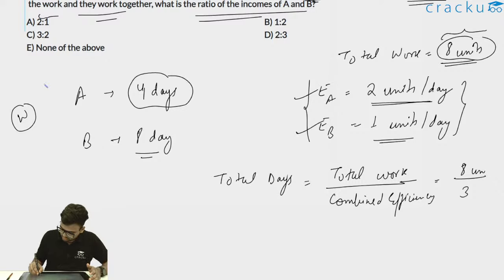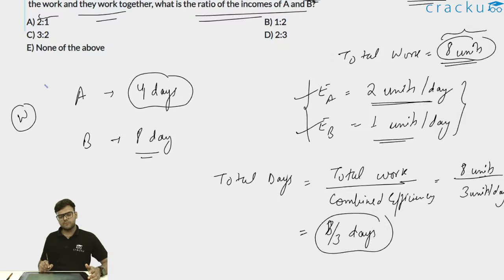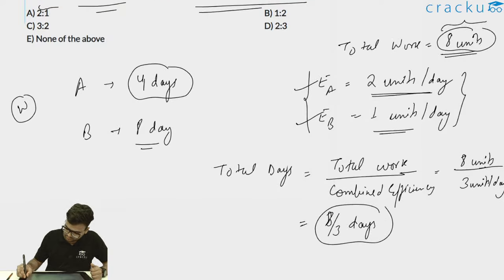Thus, total work is 8 units and total combined efficiency is 3 units per day. Thus, I can write the total number of days required will be 8 by 3 days.